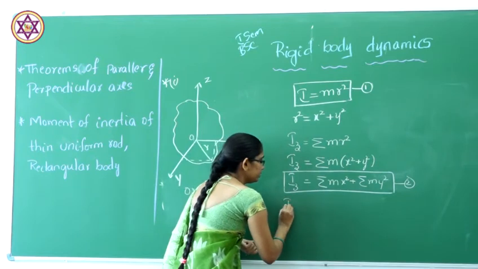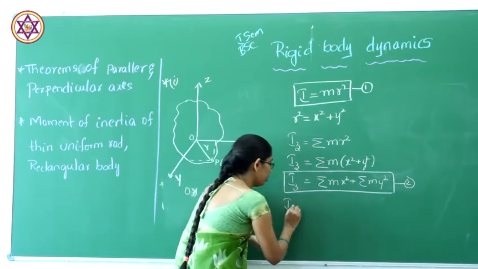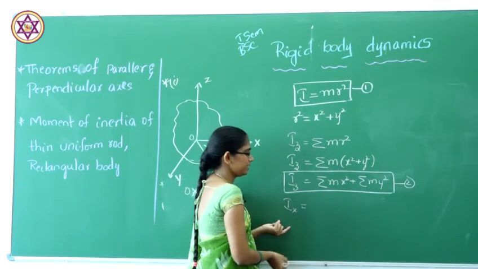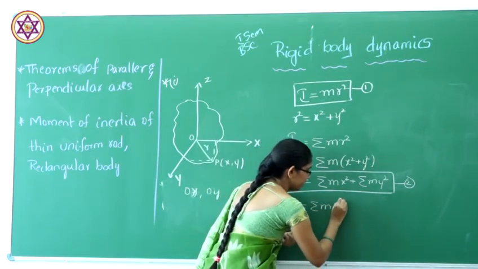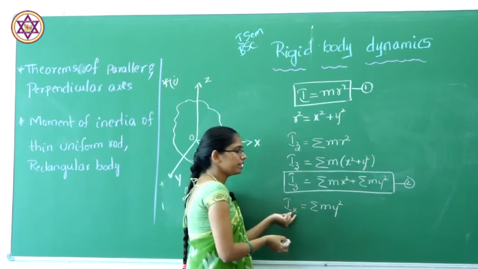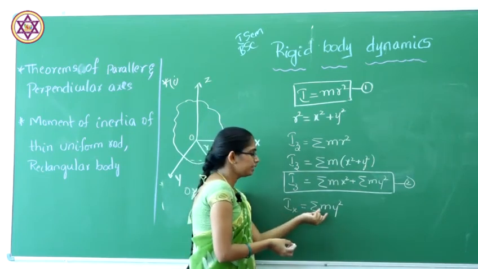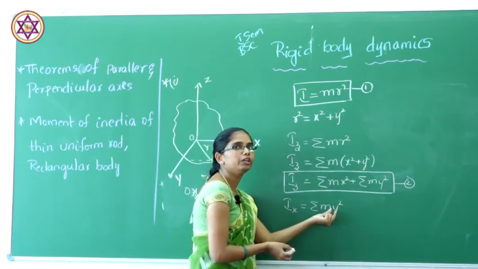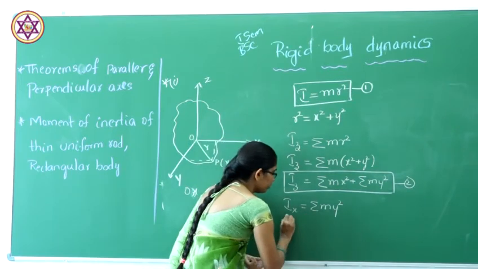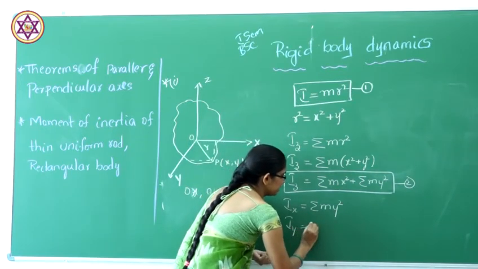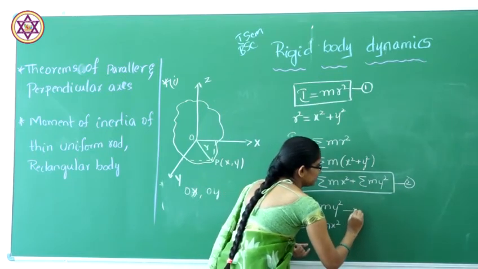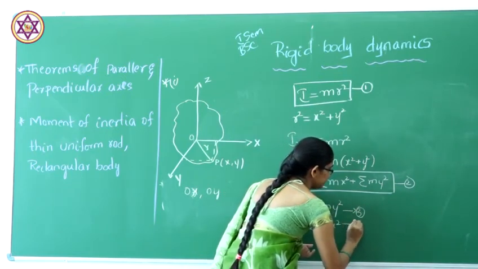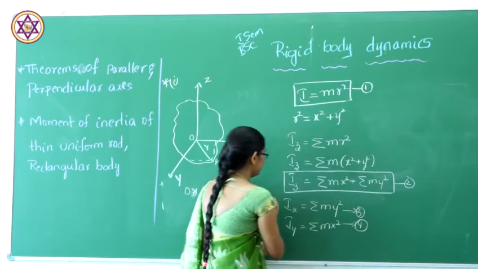Generally we know that the moment of inertia along the x axis is always given by the sum of m y square. That means for the x axis, the moment of inertia will be sum of m into y square. For the y axis, it is sum of m x square. This is our equation 3 and this is our equation 4. This we know.